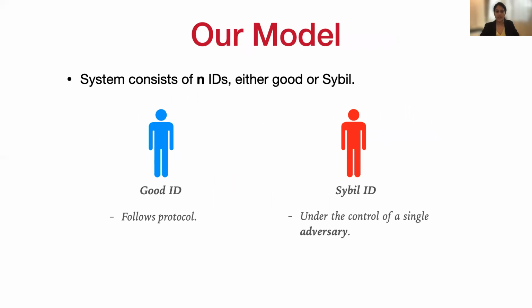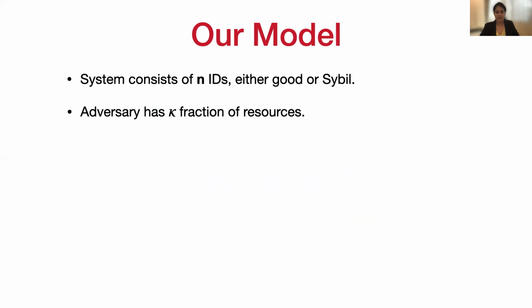The system consists of n IDs, which are either good or Sybil. Good IDs follow the protocol, whereas Sybil IDs can choose to deviate arbitrarily from the protocol and are under the control of a single adversary. This allows for collusion amongst the Sybil IDs. The adversary has at most a kappa fraction of resources in the system, which is a fixed constant less than 1 over 18. We allow for IDs to join and depart over the system lifetime, pertaining to which we make the following assumptions about the good ID churn.